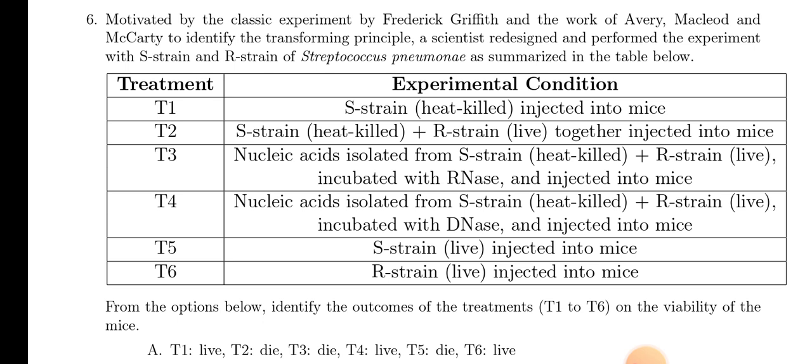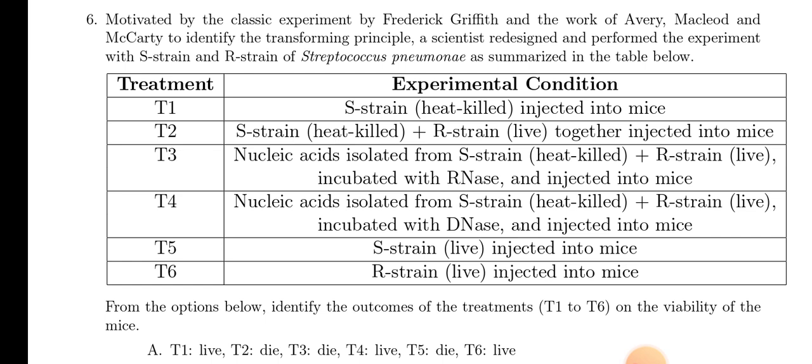Heat killed bacteria cannot cause any disease, so the mice will live. So T1 live. Now T2, S strain heat killed, R strain live, and that is injected into the mice. In this case, R strain will be changed and it will cause the disease. So mice will die. So T2 die, T1 live.